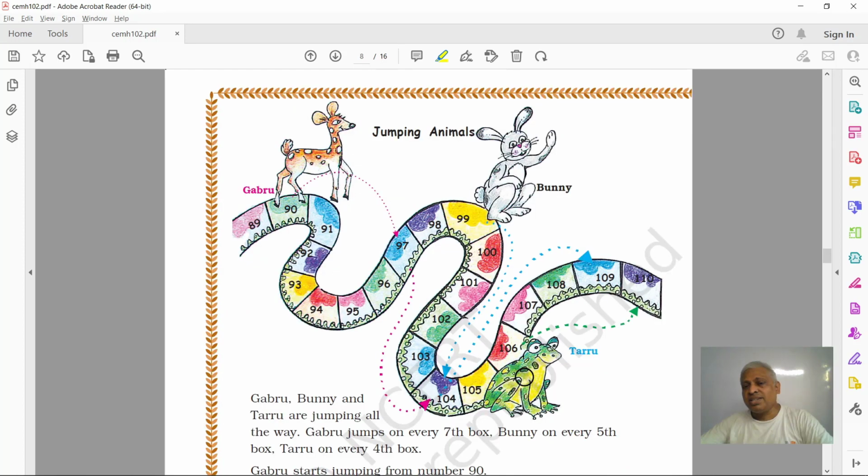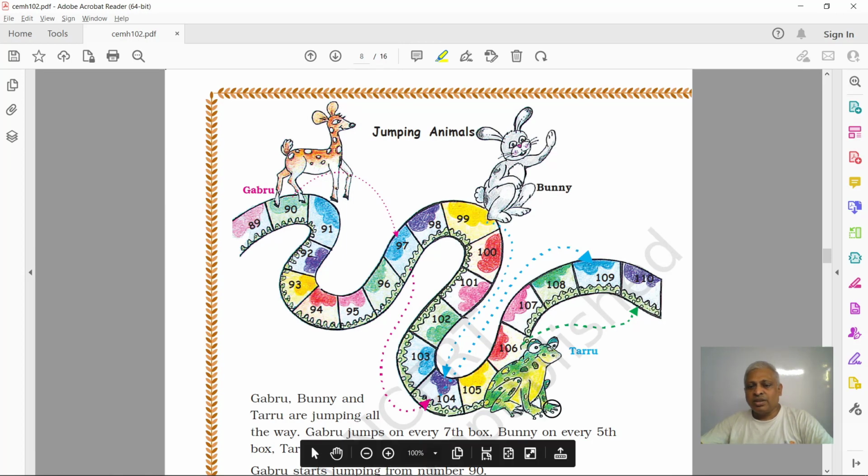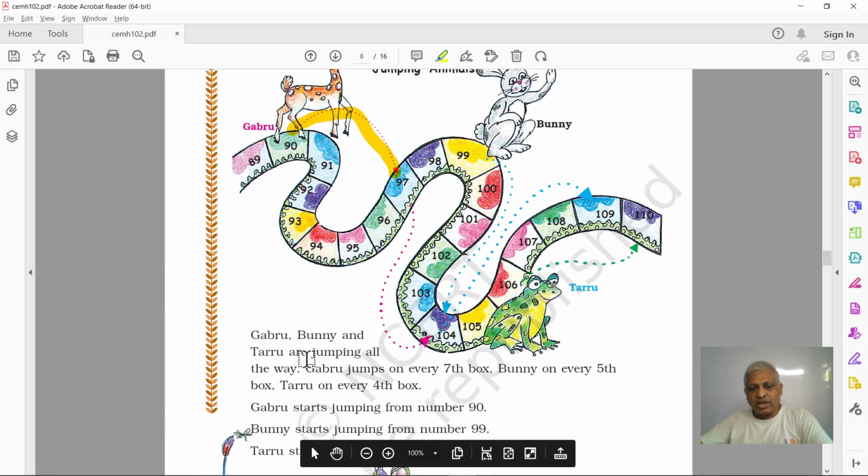You play snakes and ladders. That's all about the numbers. Going up, climbing up the ladder, and coming down through the snakes. Snakes eating your coin, and you will come down. And if you're lucky, the dice gets a good number, you will jump up the ladder. These are also all numbers that matter, right? This is Gabru, a deer, and this is Bunny, the rabbit, and this is Taru, a frog. Gabru, Bunny, and Taru, jumping all the way.